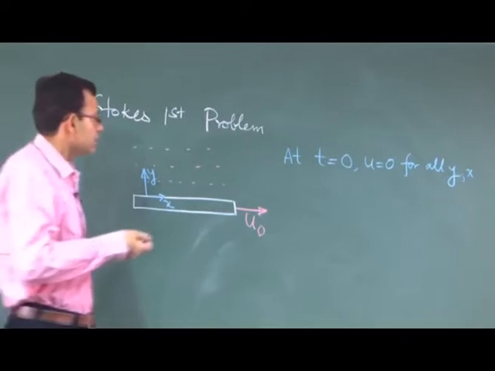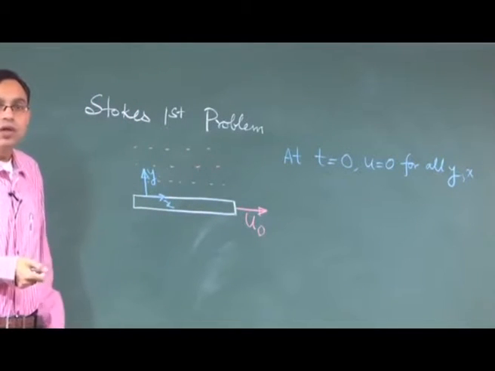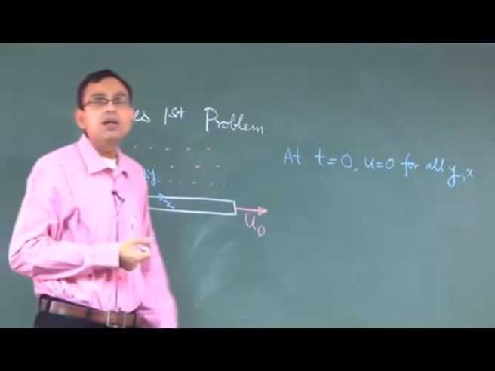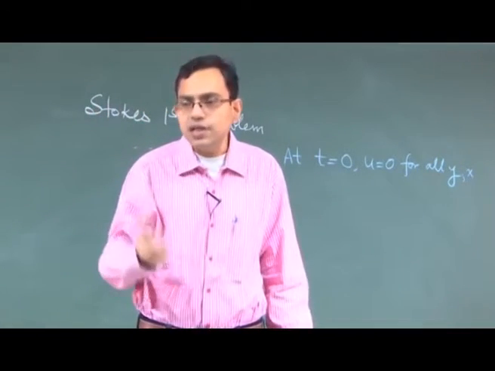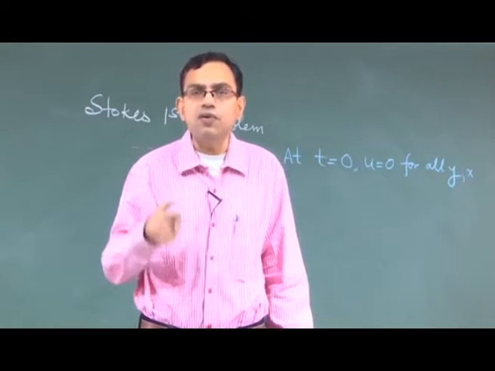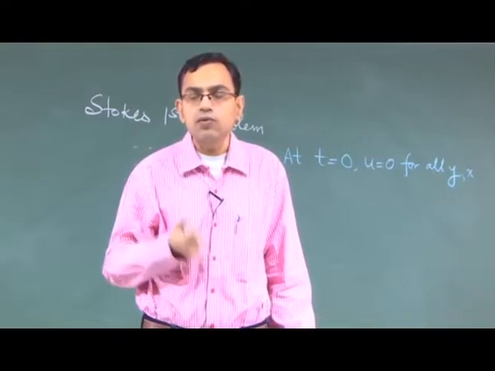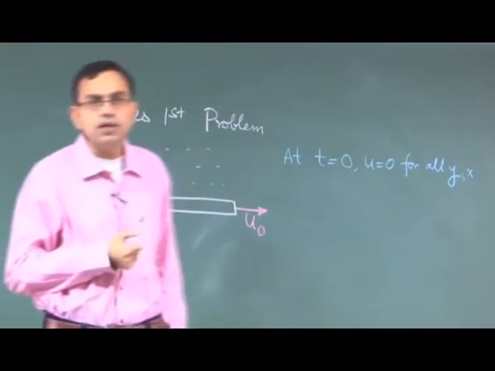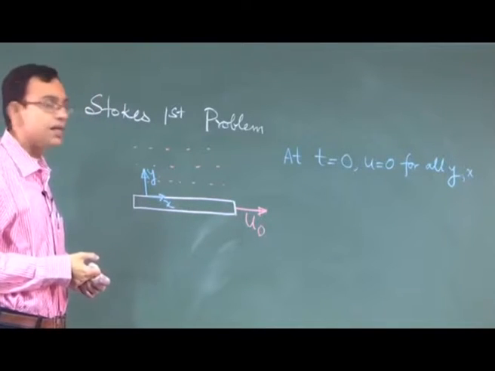This messenger is known as the viscosity of the fluid. We will see in this problem that it is not the viscosity alone that governs the behavior, but the kinematic viscosity. And why kinematic viscosity is important in this case, that also we will discuss.